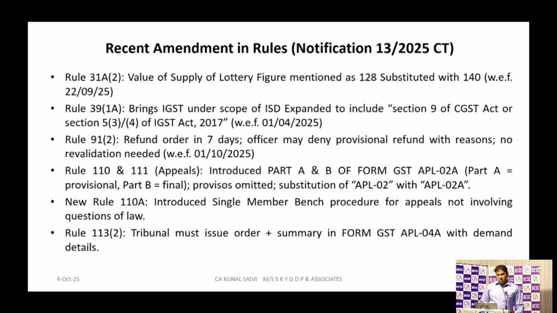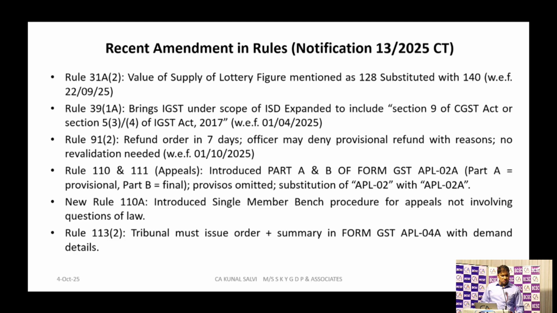Then rule 91 sub rule 2: for any refund application filed by the taxpayer, they will get a provisional refund within 7 days. I don't know whether it is implemented yet or not. Maybe from 1st October 2025, a taxpayer filing any refund application will immediately get a 90% provisional refund within 7 days. Okay, this is the new rule they have come up with from 1st October 2025.